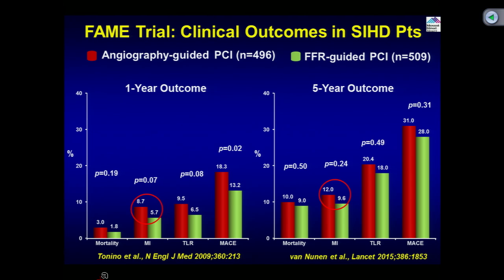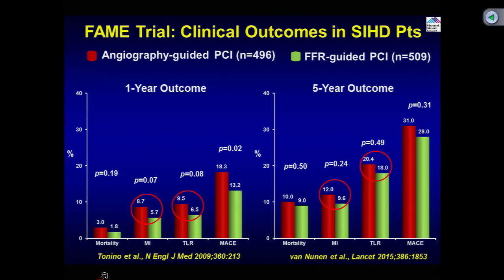Now, guess what? When you go to the 5-year outcome, the difference really becomes less. It is like 2.4%, with the MI rate from 5.7 to 9.6 in the FFR guided group compared to 8.7 to 12 in the angiographic guided group. More importantly, if you take TLR, which was 9.5 and 6.5 at 1 year, a 3% difference, now at 5 years you start seeing the catch-up phenomenon. The TLR incidence is double at 5 years with angiography and almost 3 times with FFR guidance, and that led to the overall outcome not being different.